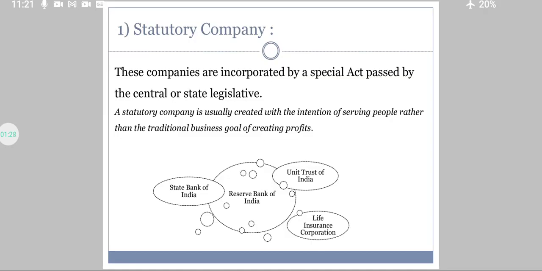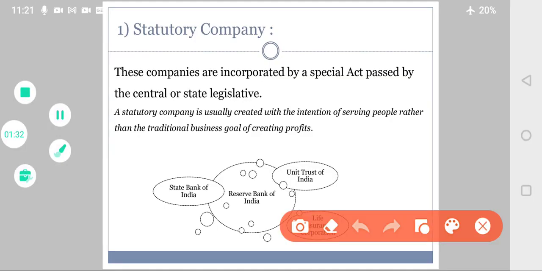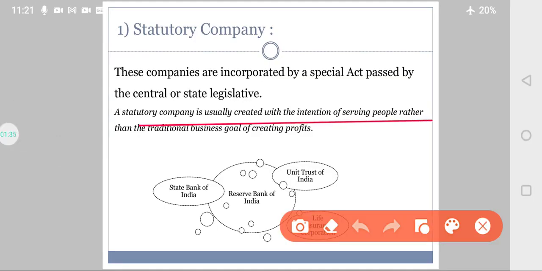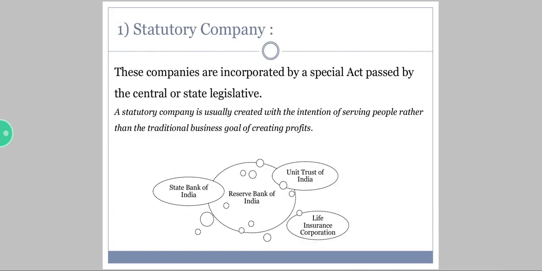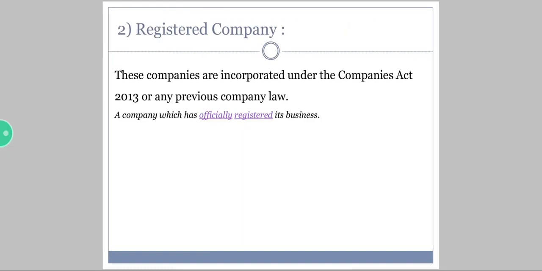Okay? See, statutory company is usually created with the intention of serving people rather than creating profits. The main intention of this company is to serve people rather than creating profits. See, examples of these companies are State Bank of India, Reserve Bank of India, Life Insurance Corporation and Unit Trust of India.